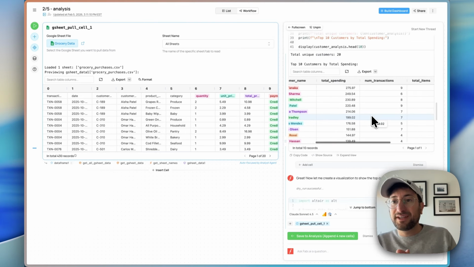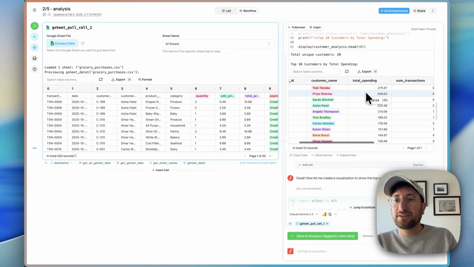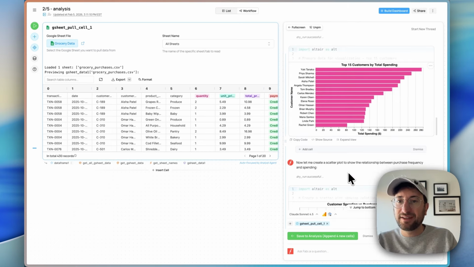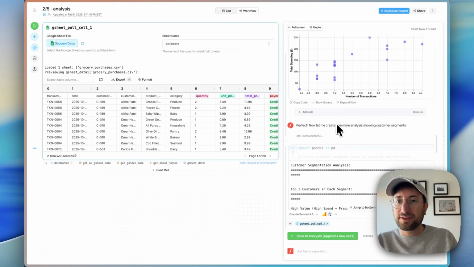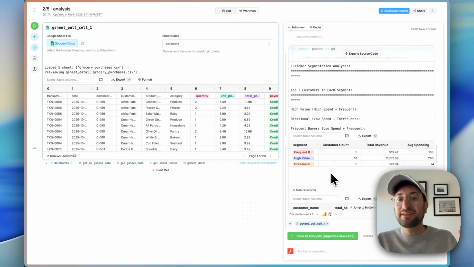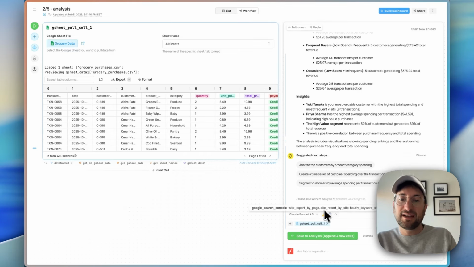So here we have our first analysis. It grouped it by total spend, number of transactions, total items, average spend per transaction. It created a bar chart, which is really nice, and then also a scatter plot to show the relationship between purchase frequency and spending, which is really interesting as well. And it's doing this just on its own, thinking about, okay, what are the most useful analysis? And then of course you can ask for specific analysis as well.